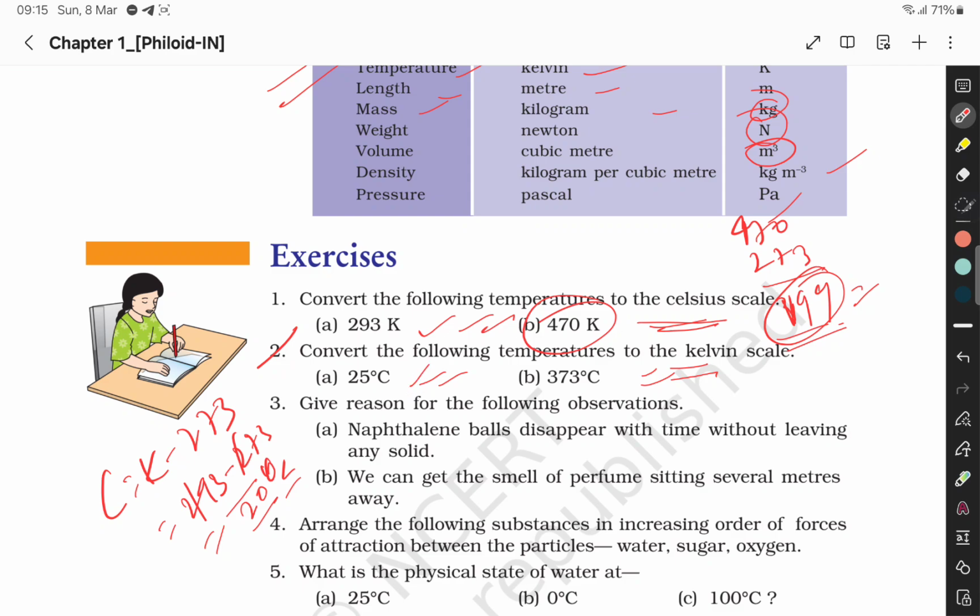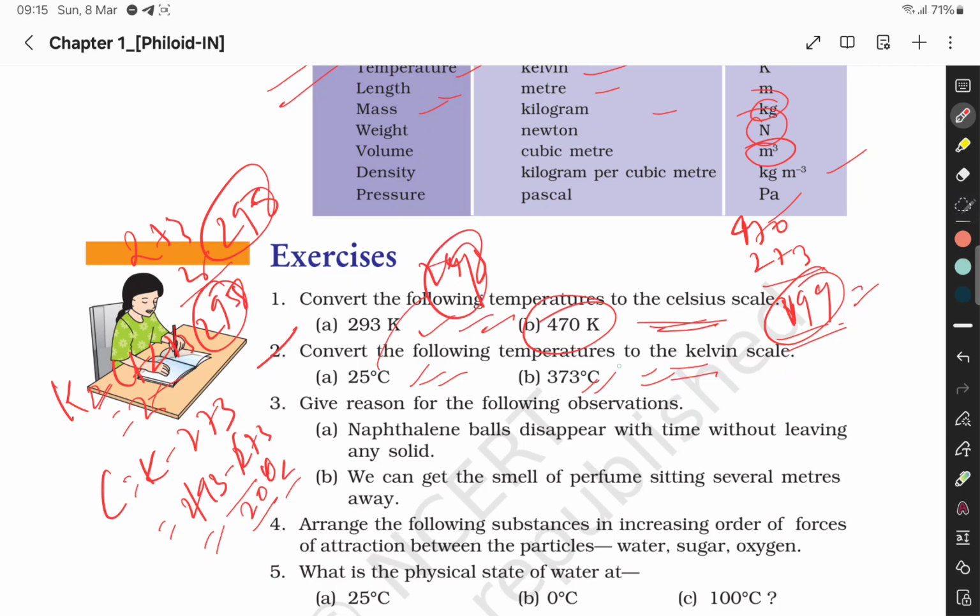And for 25 degrees Celsius, K is equal to C plus 273. So here we will add 25 plus 273, that is 298. The answer is 298 K. Same way for the other equation.